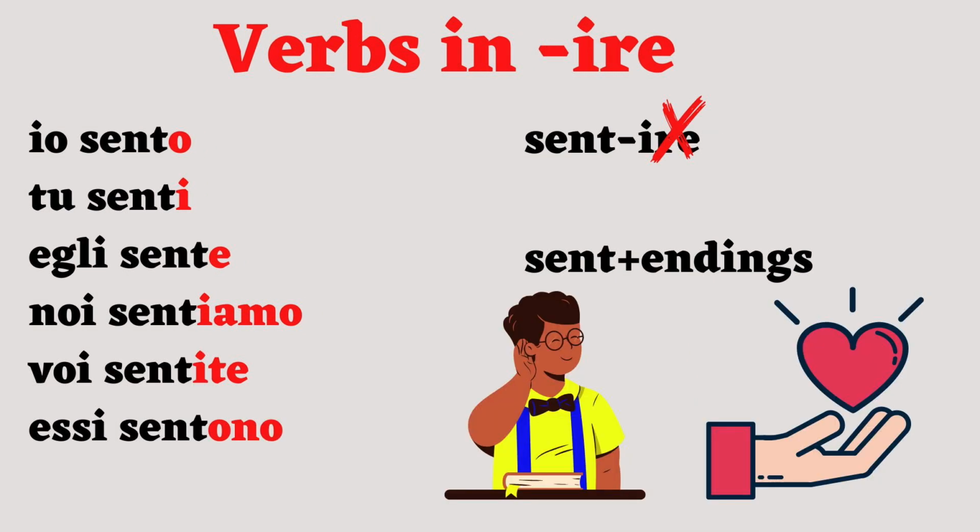Let's go on to the third group before comparing them. We have mentioned the verb sentire, that means to hear or to feel. It belongs to the third group because it ends in ire. The root is sent, and to that we add the endings of the third group. Io sento, tu senti, egli sente. Noi sentiamo, voi sentite, essi sentono.